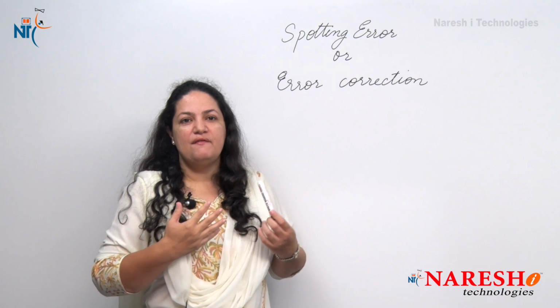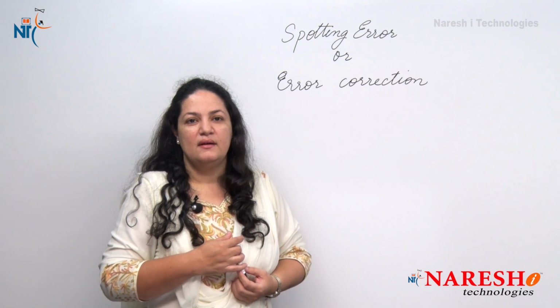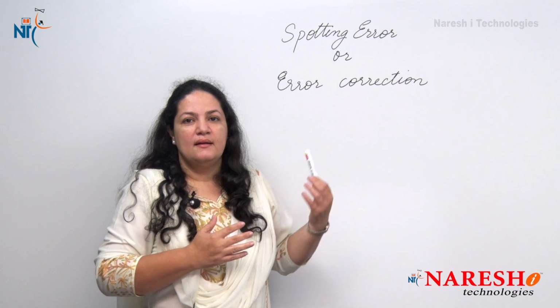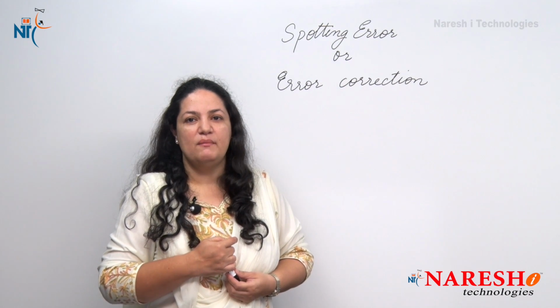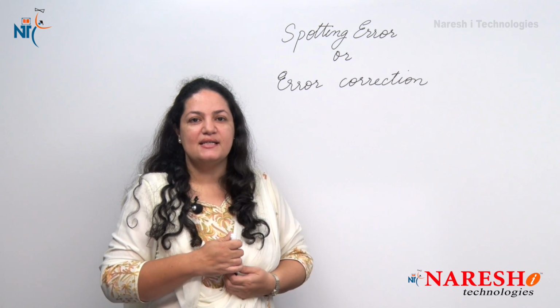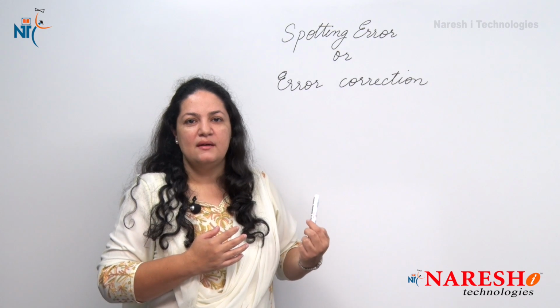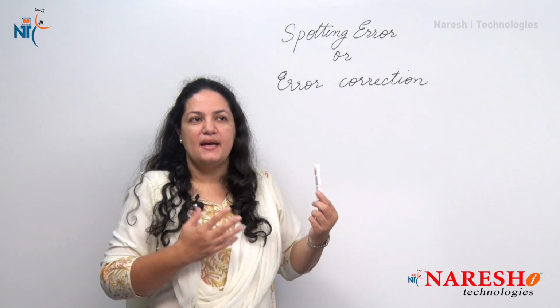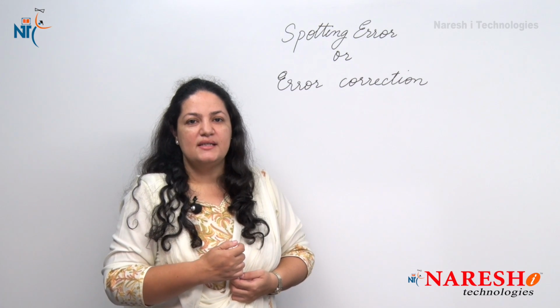People think you have to be well versed with grammar to solve this section, but that's a misconception. This is a highly scoring section in the verbal ability test. To crack this section easily and score high, we will be discussing a few rules which make it easier for you to do this particular section.